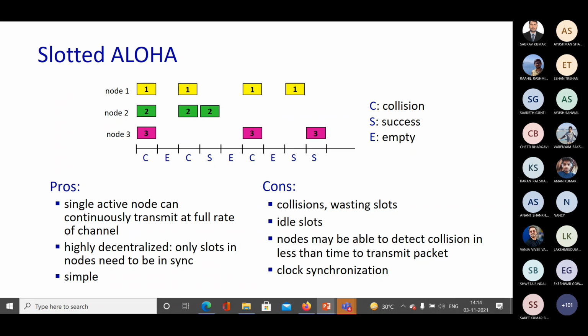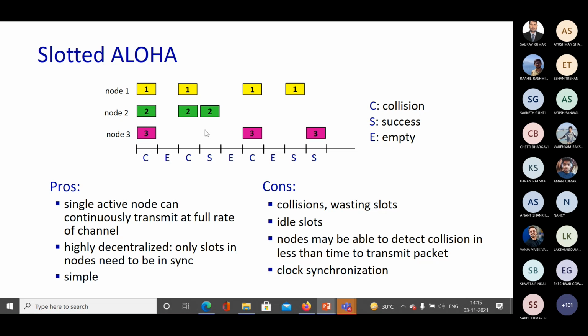Then, in the subsequent slots, the nodes will try to transmit with a probability p. In the next slot nobody transmitted, so the slot is empty. Then in the third time slot, node 1 and node 2 retransmitted their frames, but since both tried to send at the same time, there was a collision.